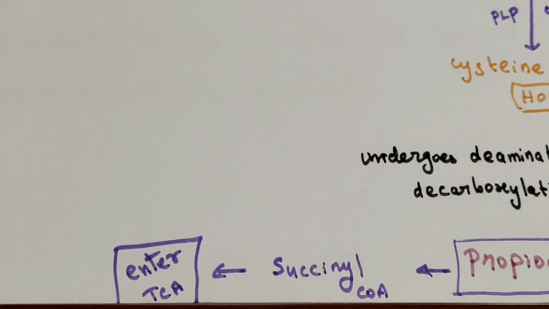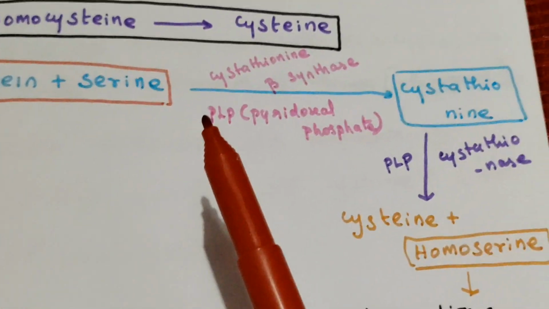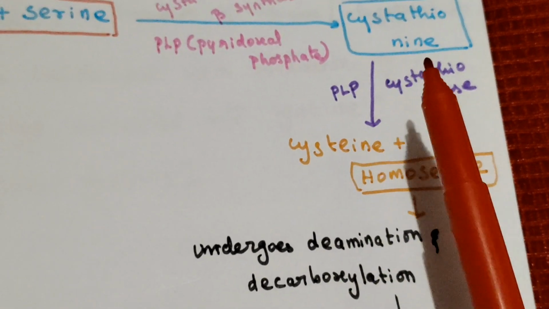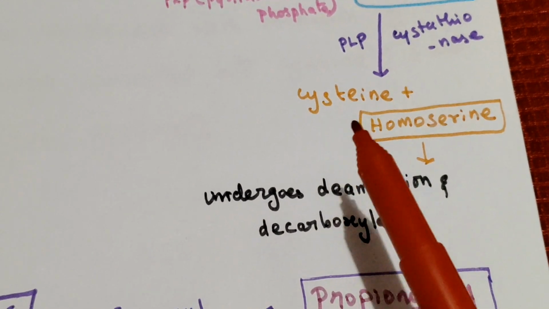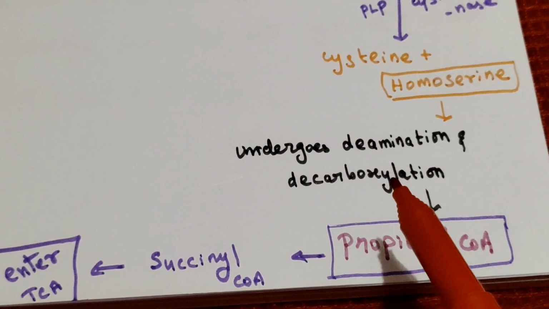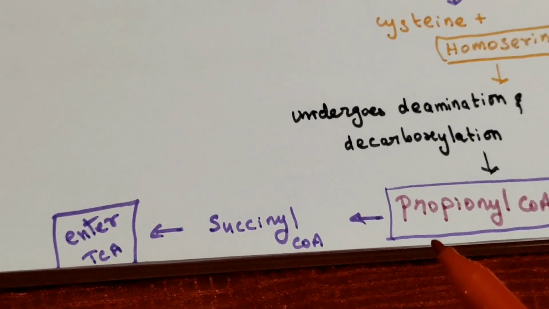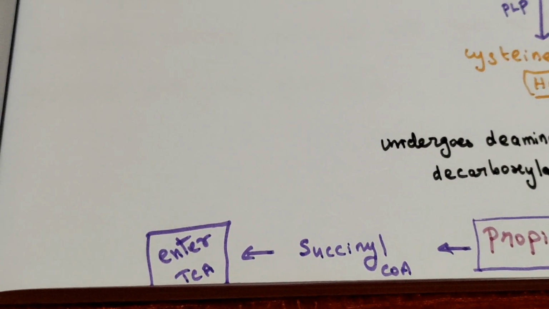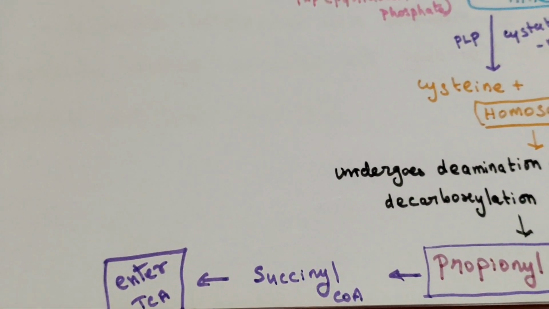They are glucogenic. So homocysteine condenses with serine with the help of the enzyme cystathionine synthetase to form cystathionine. The cystathionase enzyme converts it into cysteine and homoserine. This homoserine undergoes deamination and decarboxylation. It will form propionyl coenzyme A. This will be converted into succinyl coenzyme A. This succinyl coenzyme A enters the TCA cycle. Via this pathway it results in formation of glucose.